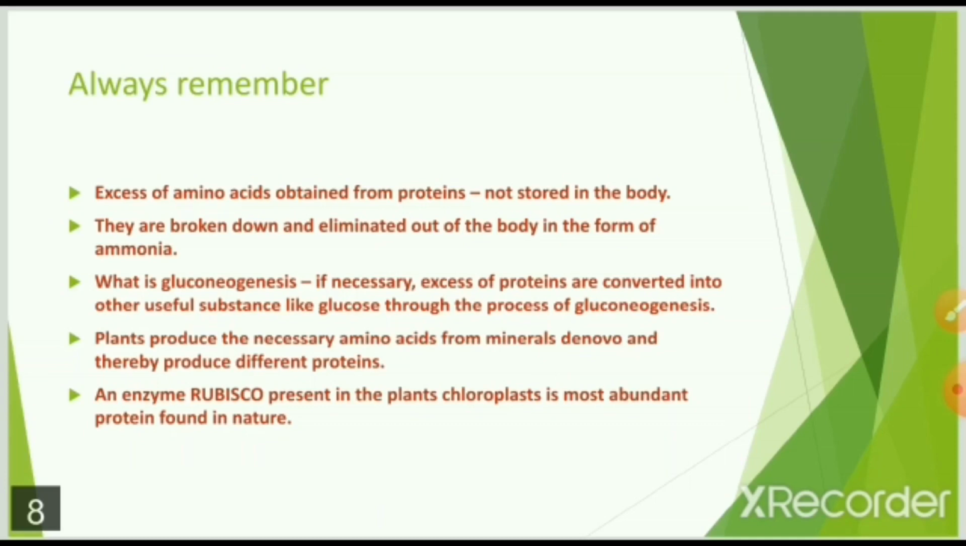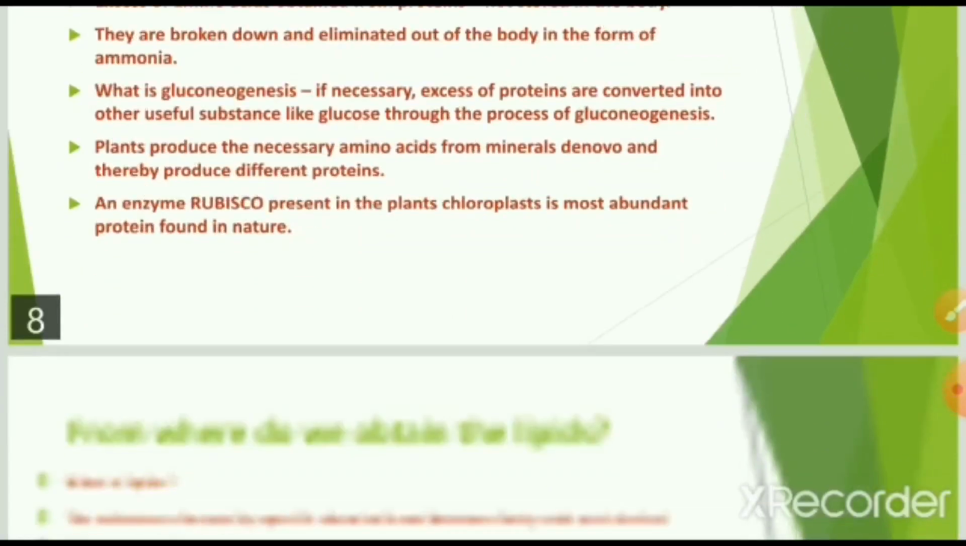Plants produce necessary amino acids from minerals de novo and thereby produce different proteins. The enzyme Rubisco, present in plant chloroplast, is the most abundant protein found in nature. Abundant means in large quantity.